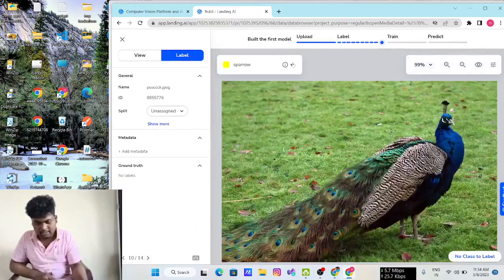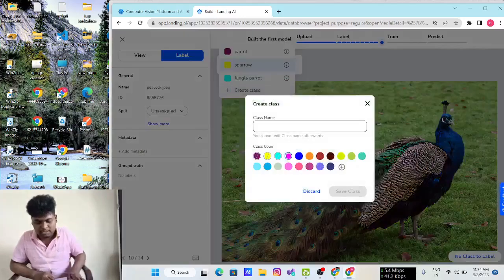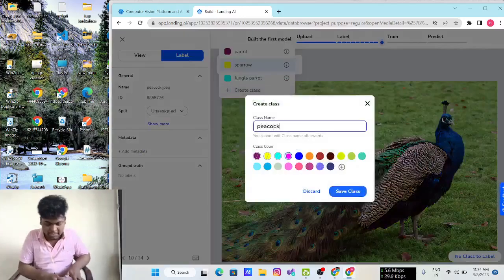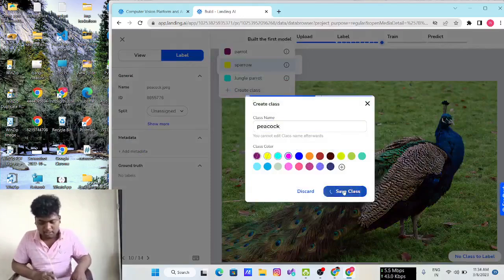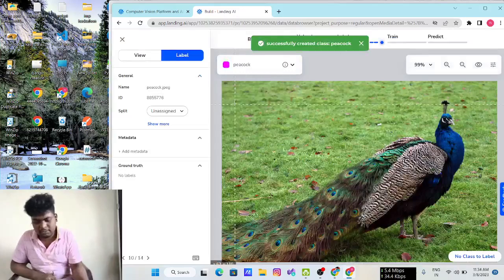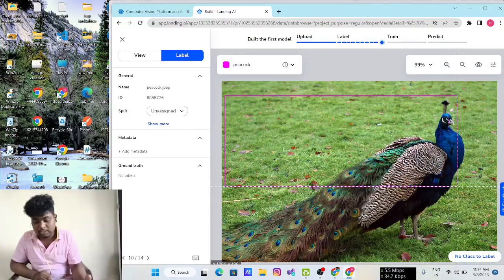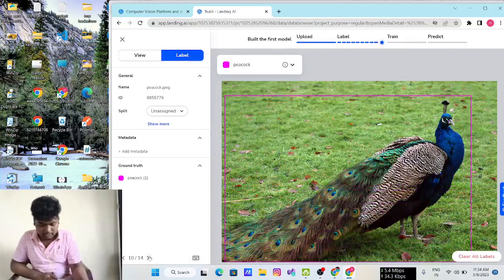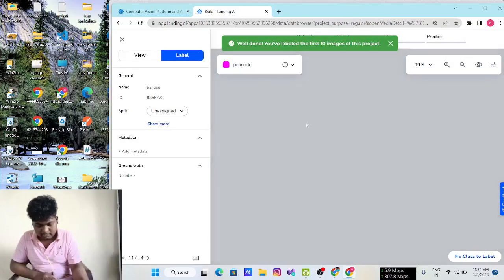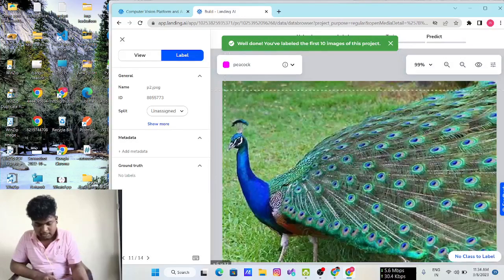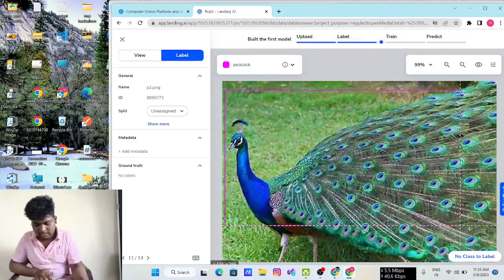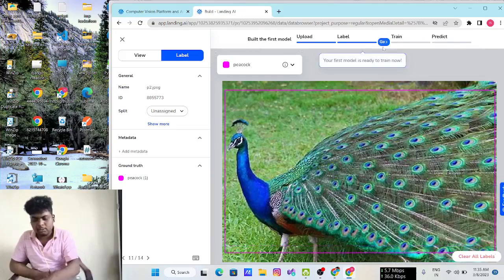This is a peacock, right? So again you create a peacock class. You want to give accurate information to the system about how the peacock looks like. By that you are training a model. So draw a peacock rectangle over the peacock where it lies in this picture. Go to next. It's again a peacock, so draw a peacock rectangle over the peacock. So it shows me the option to go to train. Your model is ready to train now.